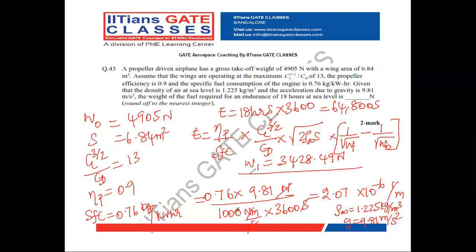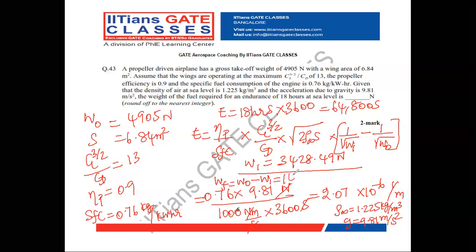Now we have to calculate what is the weight of the fuel. Weight of the fuel is nothing but gross weight of the airplane minus empty weight. W1 is the empty weight of the airplane. So total weight of the airplane minus empty weight of the airplane is nothing but the weight of the fuel. So 4905 minus 3428.59 Newton is your weight of fuel.